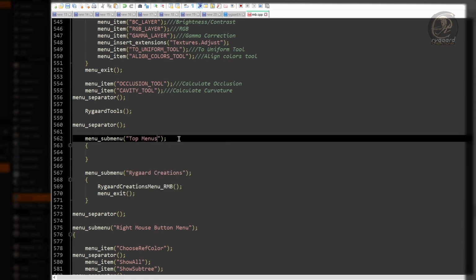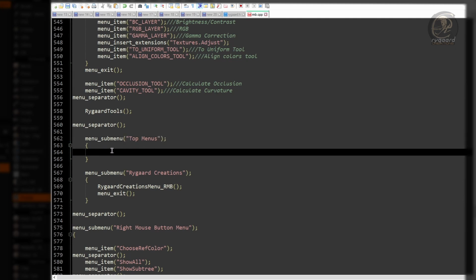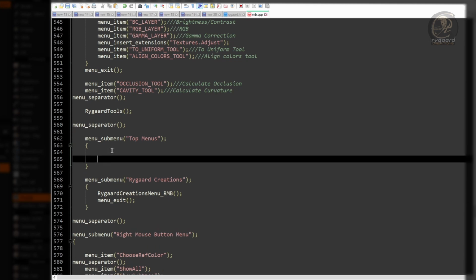Great. For every submenu I create, I always like to add right away the last code, the menu exit function, inside the command block of the top menu submenu, okay?